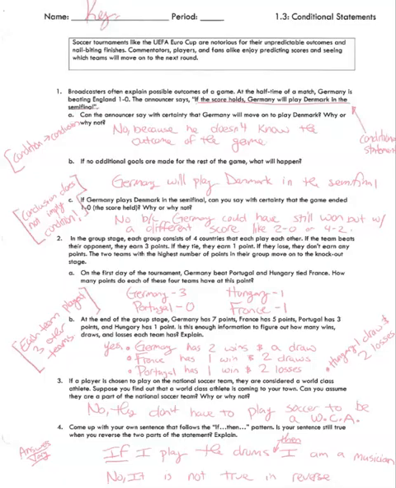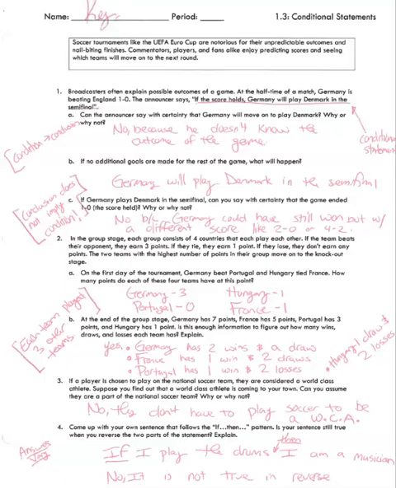This type of statement that has the if in there, it's something you've probably heard a bunch of times from your parents. If you do this, then you can do that. There's a condition. You can do certain things, or certain things will happen if other things happen. So that is called a conditional statement. Reason being, there's a condition that needs to be met before the other thing will happen.